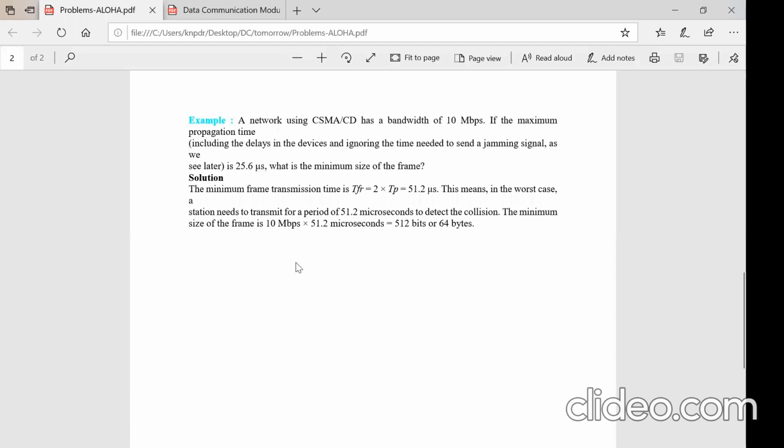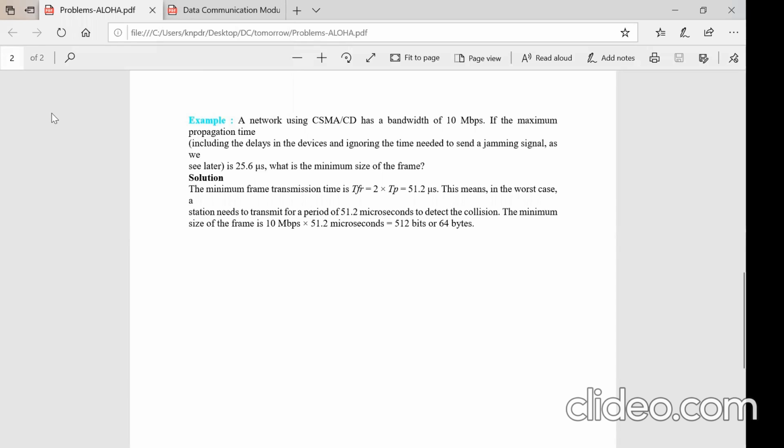Remember, 2 times that is 51.2 microseconds. So in the worst case, a station needs to transmit for a period of 51.2 microseconds to detect the collision. So in CSMA/CD, a station needs to transmit for a period of 51.2 microseconds to detect the collision.